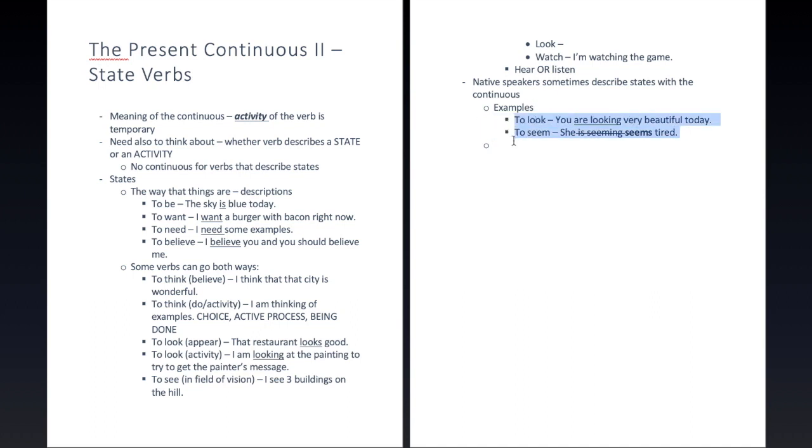Luckily, you can always use the simple in these situations with state verbs. It's never necessary to use a continuous. All right, so never necessary to use the continuous with a verb describing a state. Now, why do I say this with a verb? Why don't I just say a state verb? Because very few verbs are only state verbs or only activity verbs, as we've seen in a few examples here, or at least a lot of them are not.